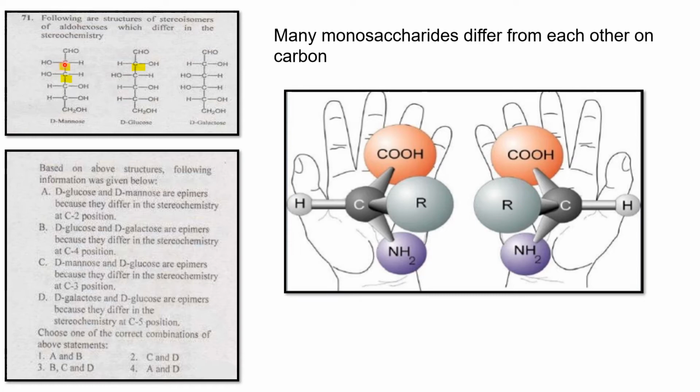Let's find the answer. D-glucose and D-mannose are epimers because they differ in the stereochemistry at the C2 carbon. Yes, they differ at the C2 carbon here. So these are the epimers. It means A is a correct answer. Now let's see what happens in the next one.